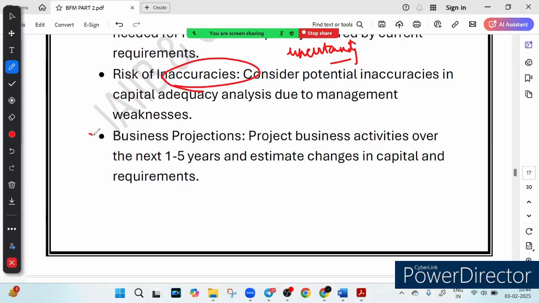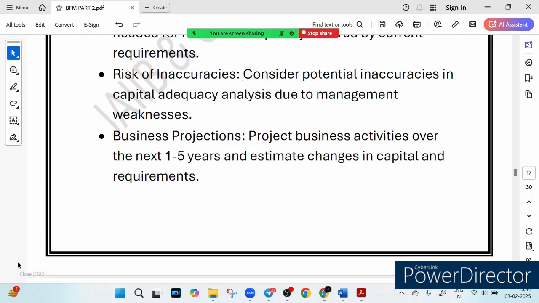And the sixth thing they do is the business and capital projection. It means that the bank forecasts business growth and capital need for the next 1 to 5 years. For example, if it plans to expand internationally, does it have enough capital to manage risk in a new country? Okay, so this is the sixth thing they do.